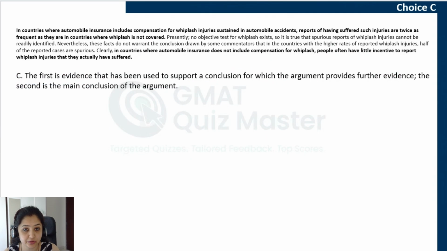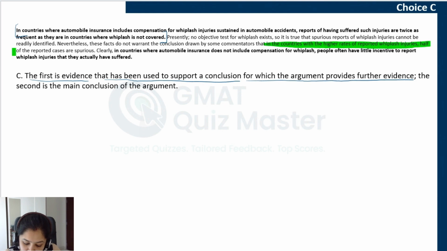Choice C, the most popular incorrect answer choice. The first is evidence that has been used to support a conclusion for which the argument provides further evidence. Now, does BF1 support any of the three conclusions? We have three conclusions here, right? One is by the commentators, and the other two are by the author: this is the first one, and this is the second one.